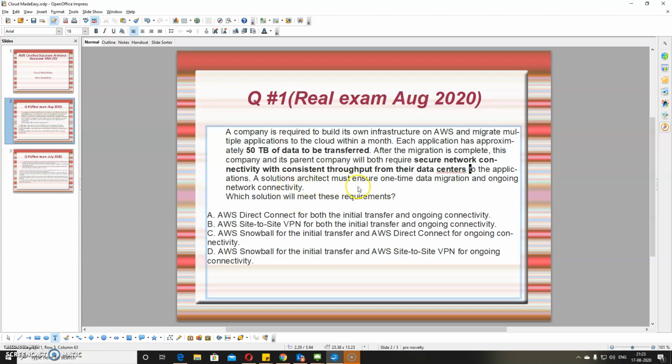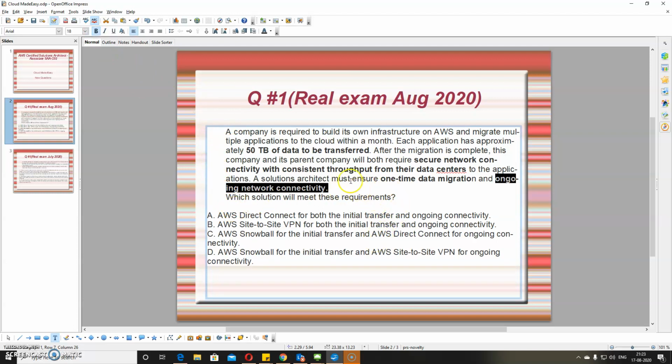A solution architect must ensure one-time data migration and ongoing network connectivity. So there are two requirements. There will be a one-time data migration, which is the 50 TB data transfer, and for the ongoing transfer they need to set up one network connectivity. Which solution meets the requirement?